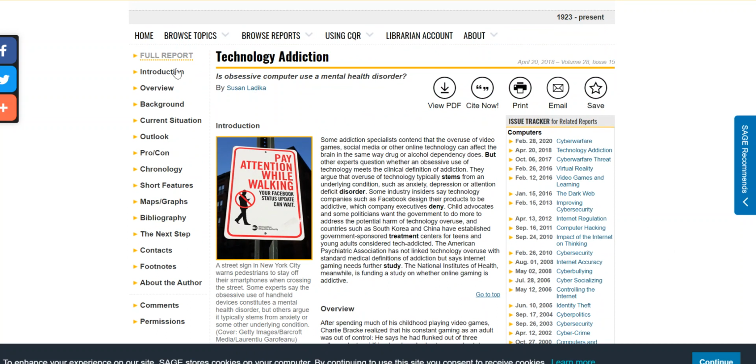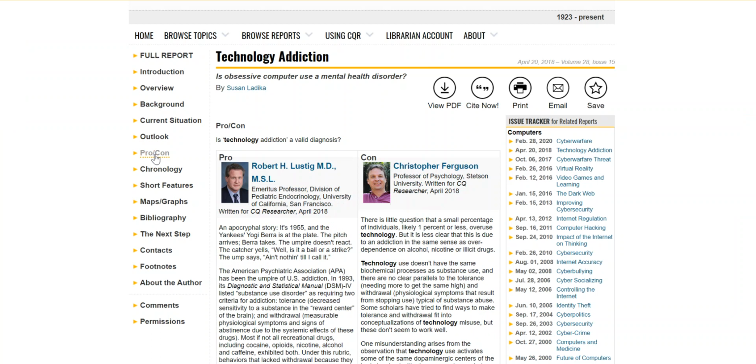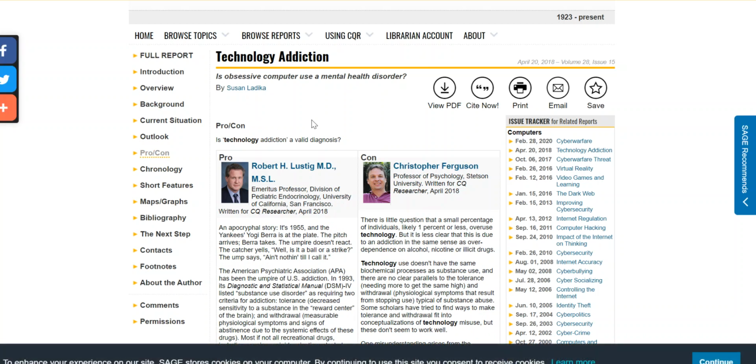On the left hand side, you'll see how the page is divided. It gives you the overview, some background, the current situation. And here's the pro-con one that I think is useful. These people also answer that same question or a related question: is technology addiction a valid diagnosis?